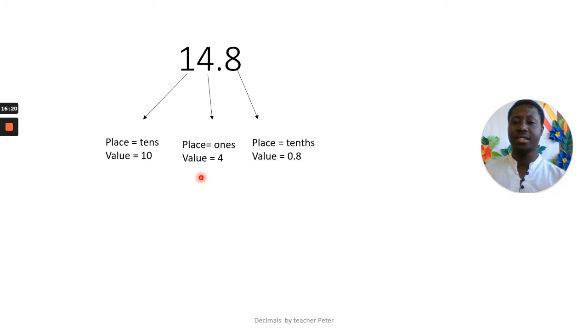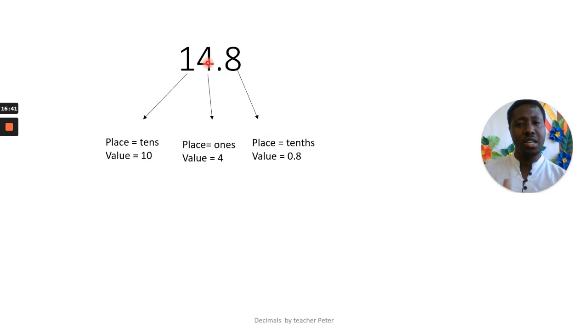Then what about 8? The place of 8 is tenths. So remember, 1 is tens, but 8 is tenths. 0.8 is the value, not 8.